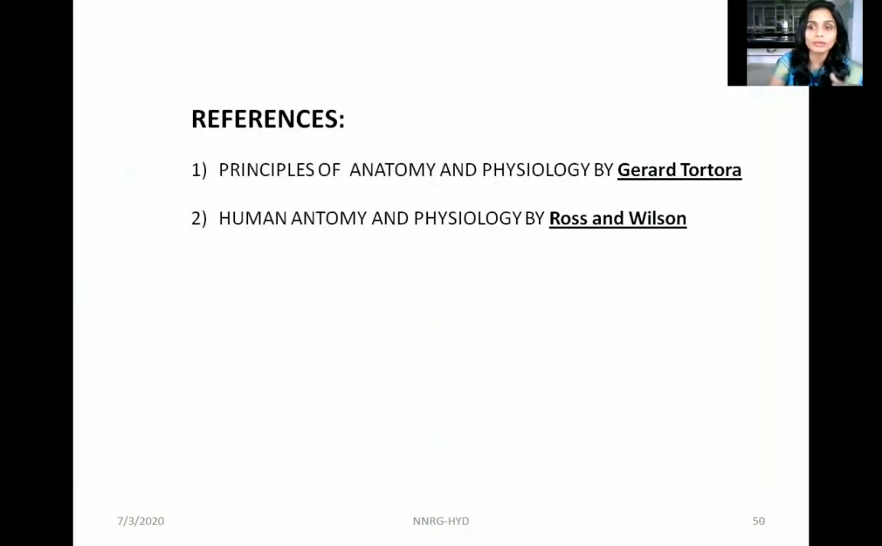So this is all about the membrane transport we discussed in this topic. The reference books usually preferred for this, the most preferred is Tortora, and then you can go for Ross and Wilson also for this. So thanks.